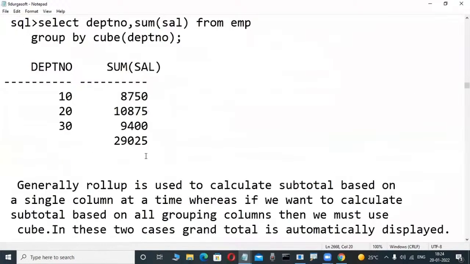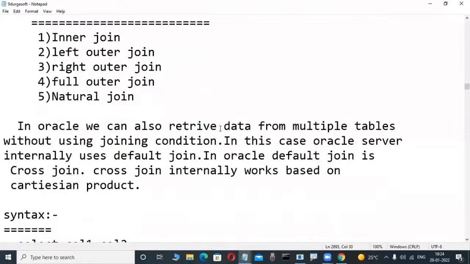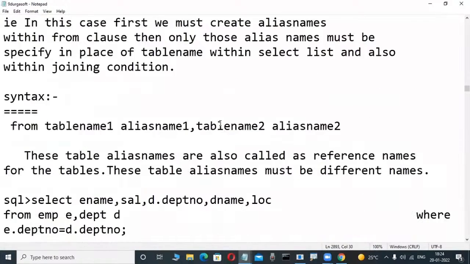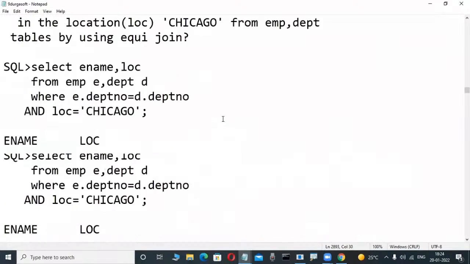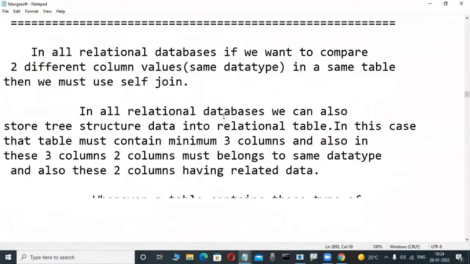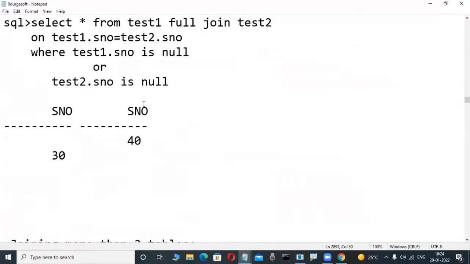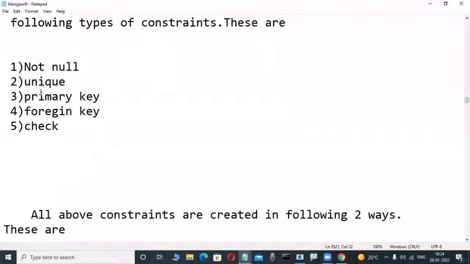These are all the things we are learning. The main concept is joins, to retrieve data from multiple tables. This is SQL language knowledge, and maybe some of you already have an idea about it. Then in our SQL language, constraints are a concept too: primary key, foreign key, check. So many things are there.